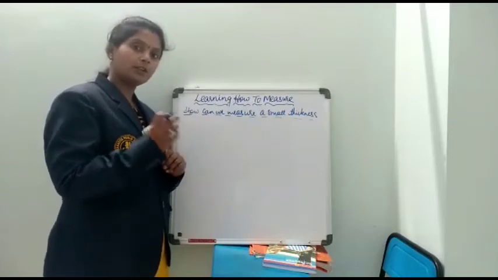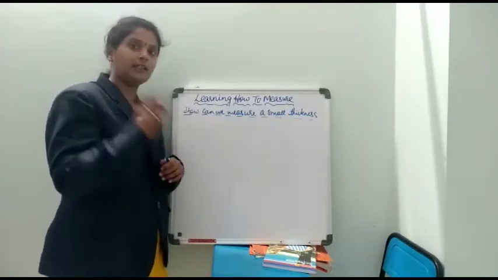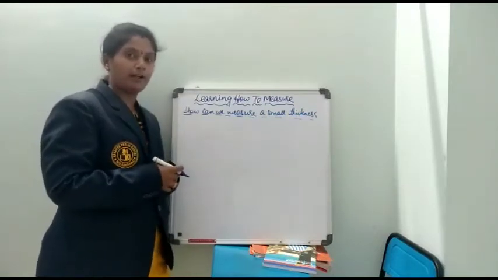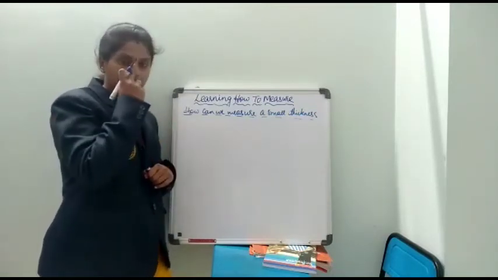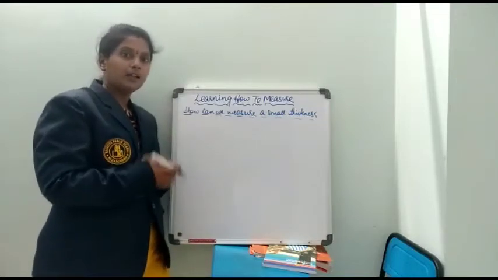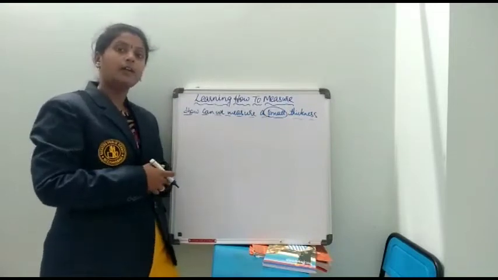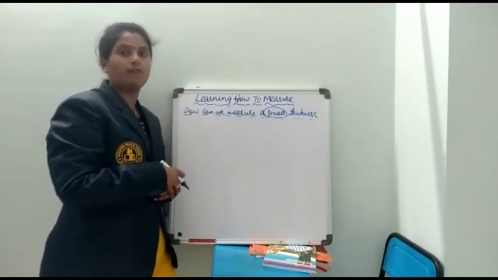But is it possible to measure the thickness of a single page of your textbook? No. And if I give you a 1 rupee coin and ask you to measure the thickness of that coin, can you measure it? In these cases, for measuring the small thickness of coins or anything, what method do we have to follow?